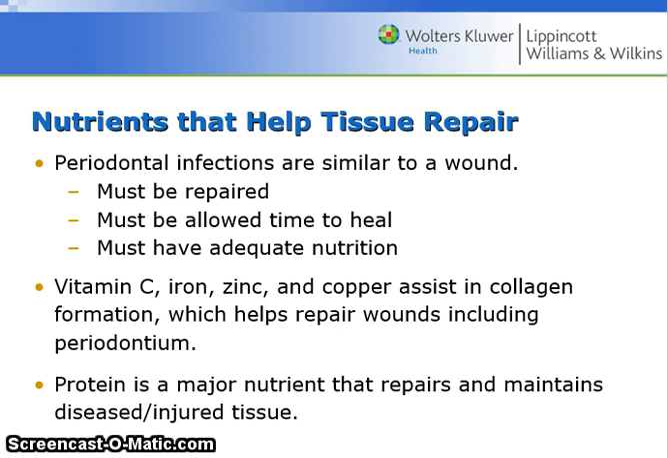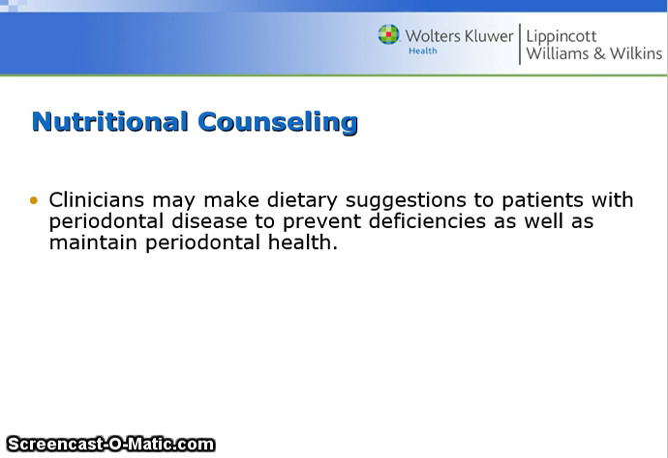Periodontal infections are similar to a wound in that they must be repaired, they must be allowed time in order to heal, and must have adequate nutrition. Vitamin C, iron, zinc, and copper assist in collagen formation, which helps repair wounds, including periodontium. Protein is a major nutrient that repairs and maintains diseased and injured tissue.